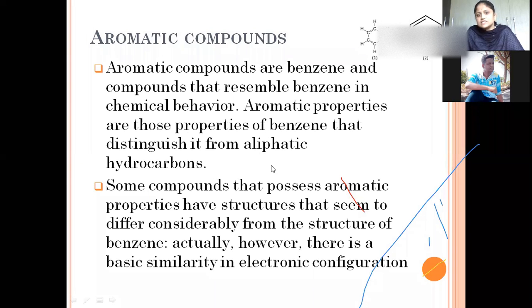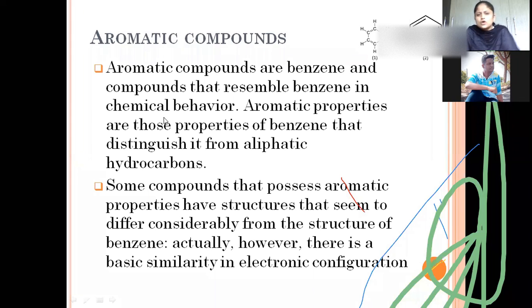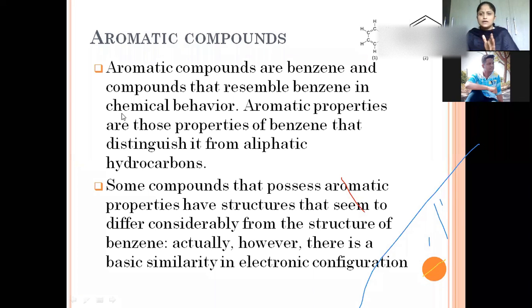What we have discussed just now, aliphatic compounds are those which contain carbon-carbon single bonds. These are generally cyclized in nature. They are saturated, they are unsaturated, they are linear compounds. But these are the families of compounds. That means aromatic compounds will show a distinct behavior from the aliphatic compounds.